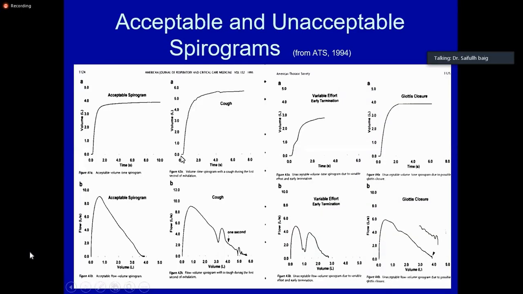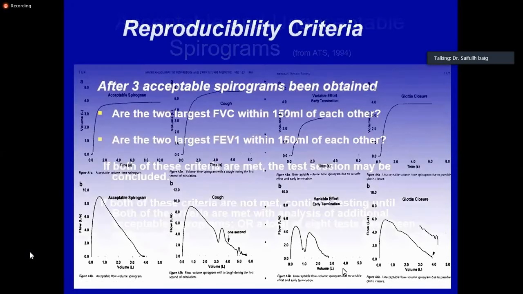So you are not going to accept these kinds of flow volume loops. All right. If the patient coughs, this will show like a wavy line. There's not a good start. There should be a sharp takeoff like this. Here you can see that there's not a sharp takeoff. And if the patient takes a breath or the glottis is open, then you can see lines like this. So you are not going to accept it.